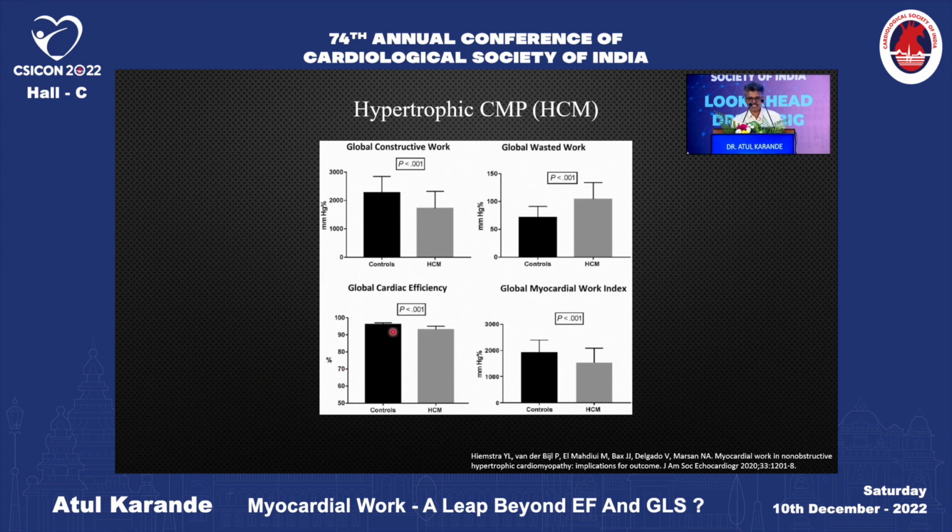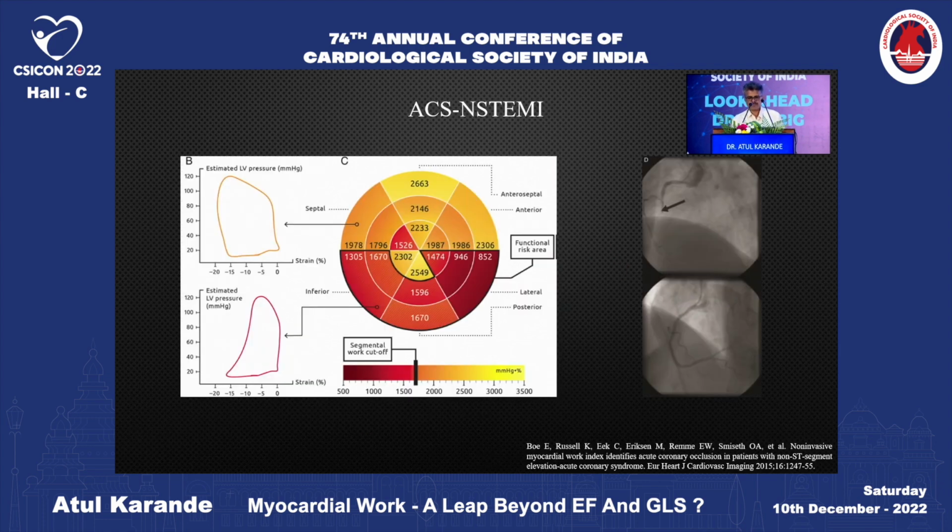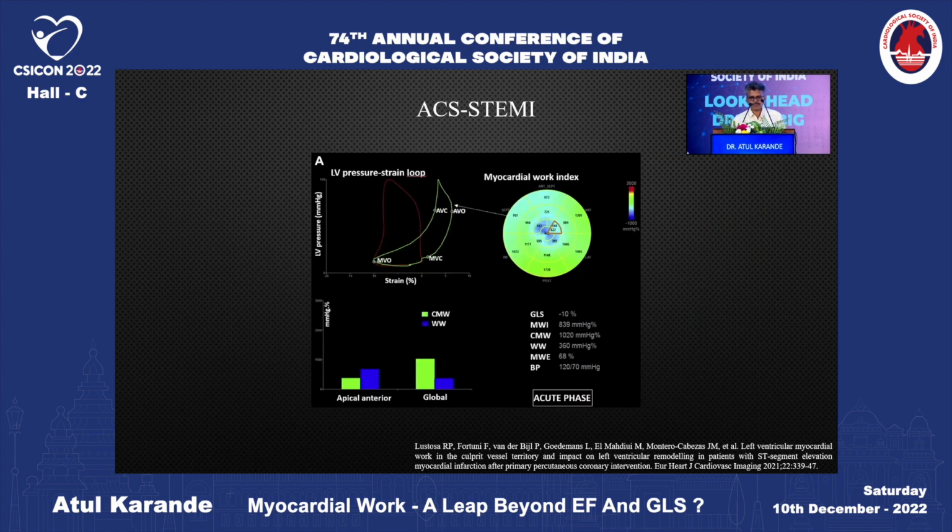In hypertrophic cardiomyopathy, all the components of myocardial work are significantly reduced. Only the wasted work was found to be higher. In non-ST elevation MI patients, presence of a reduced segment work can aid in the identification of acute coronary syndrome. If a work index of 1700 was taken as cutoff, 8 of the segments had impaired systolic function in this patient, and the coronary angiogram revealed an occluded right coronary artery.